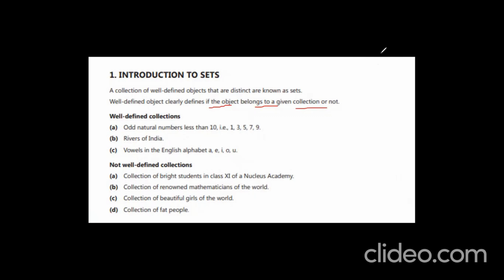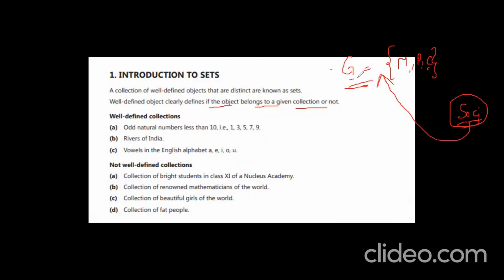Whatever objects you are taking, suppose I am taking some books. This is my group. I have books like math, physics, and chemistry. If I say a social book, it does not belong to that group. Social is one of the objects which does not belong to the group, so we cannot include this object in this group.